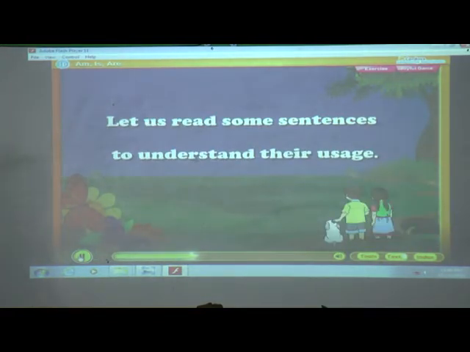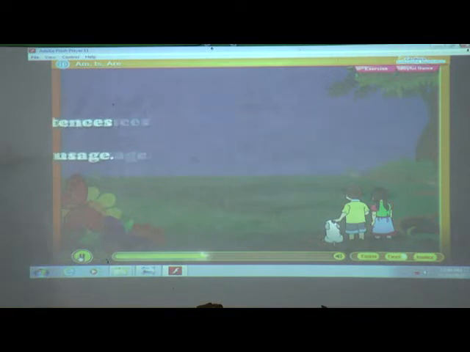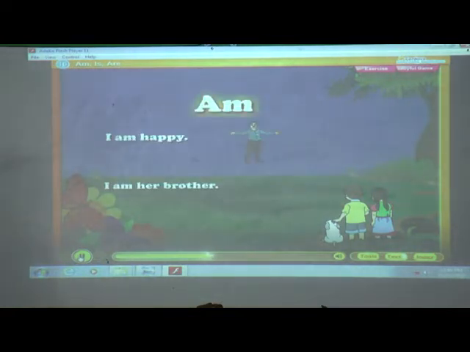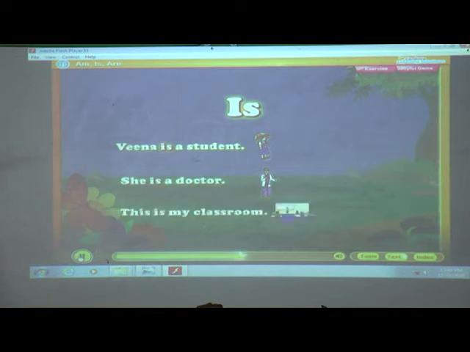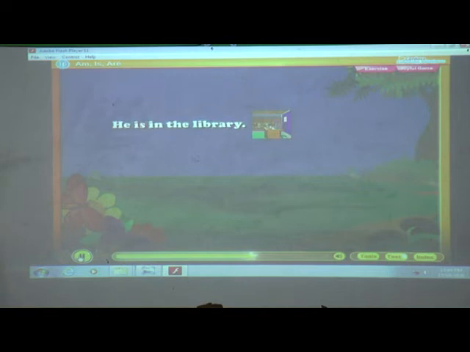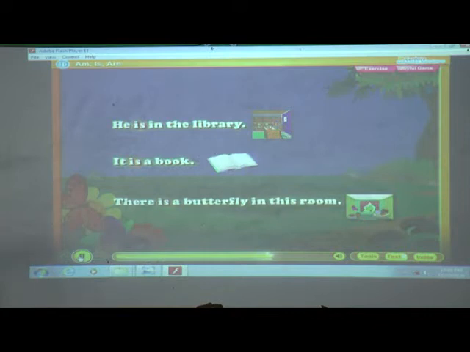Let us read some sentences to understand their usage. I am happy. I am a brother. Is. Veena is a student. She is a doctor. This is my classroom. He is in the library. It is a book. There is a butterfly in this room.